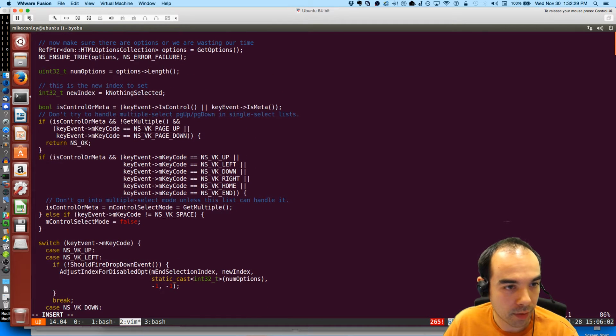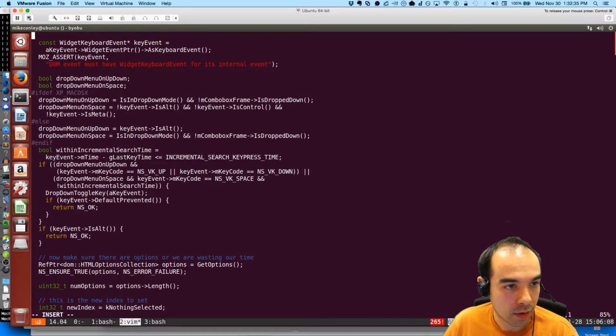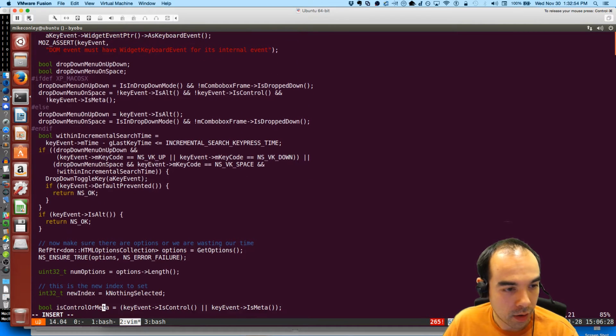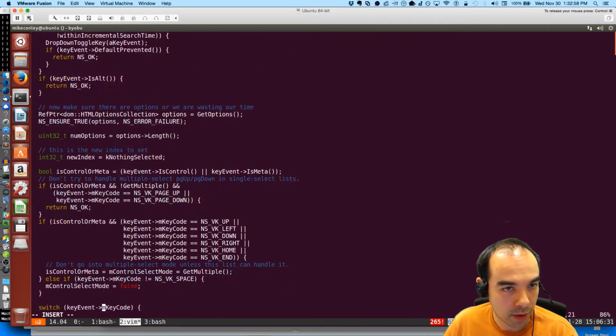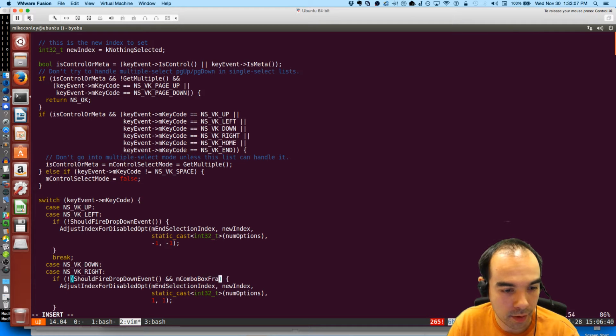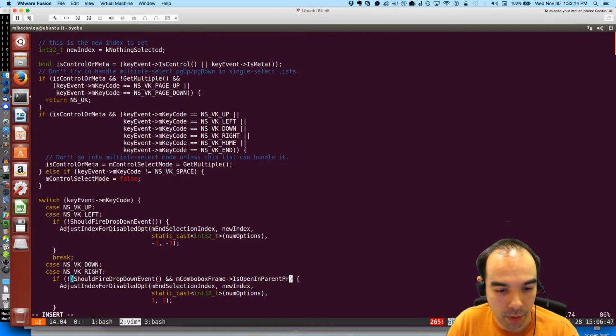Do we have the combobox frame here? If not, that and mComboboxFrame is open in parent process.